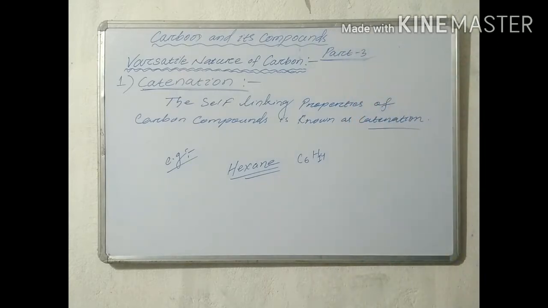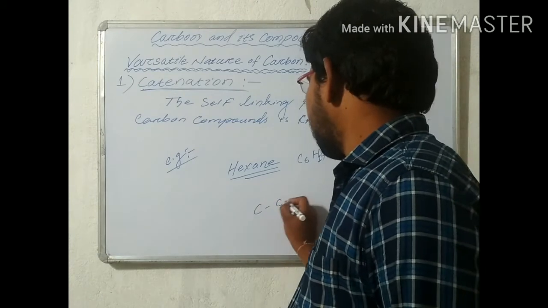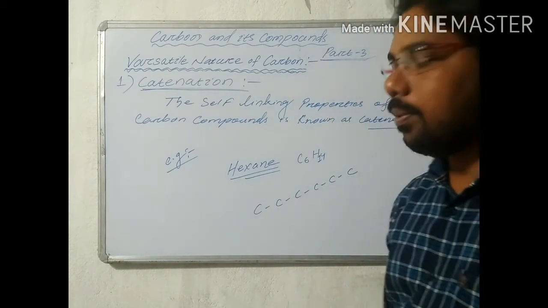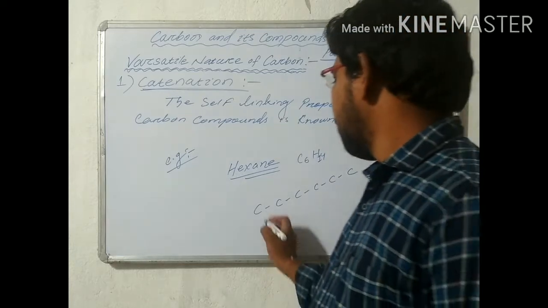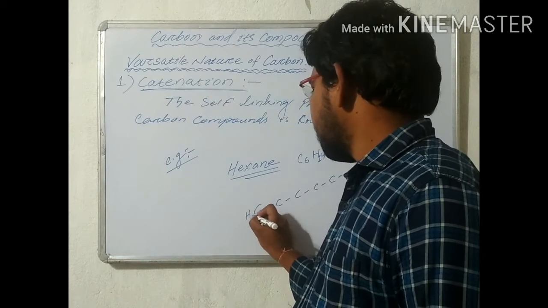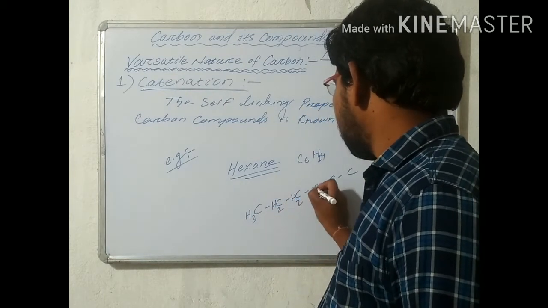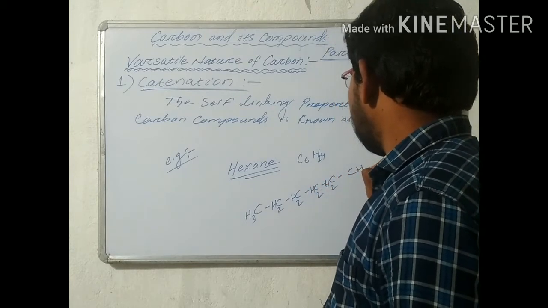The formula of hexane is C6H14. Here 6 carbons are joined together to form a long chain, and the 14 hydrogens are arranged as CH3, CH2, CH2, CH2, CH2 and CH3.